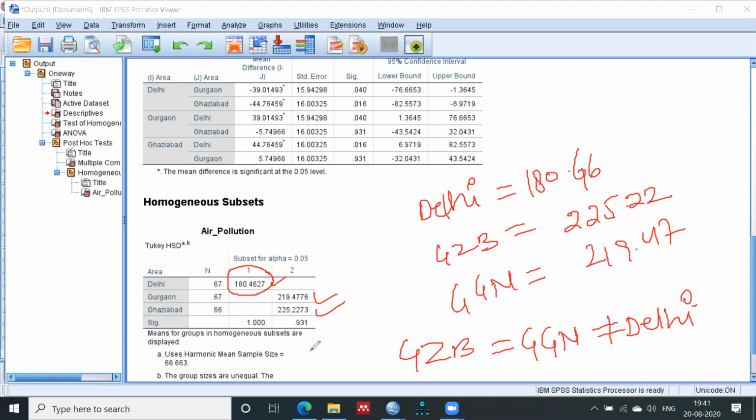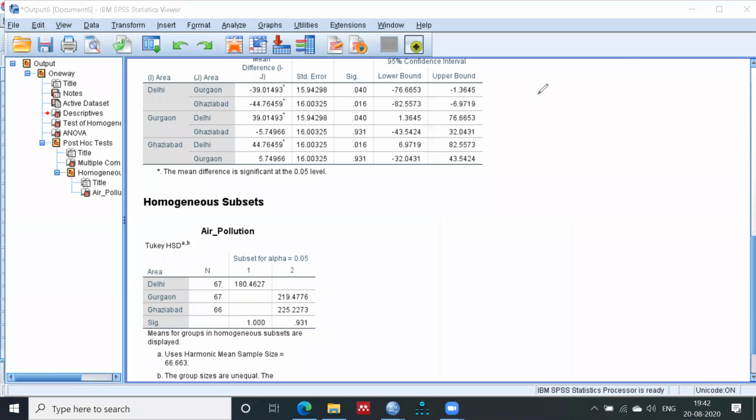So this is your alternate hypothesis in this case, because you rejected the null earlier. You have rejected the null here, and you can interpret your alternate hypothesis with the help of post hoc, that the pollution level of Ghaziabad is equal to Gurgaon, but not equal to Delhi. Ghaziabad and Gurgaon are more polluted than Delhi because the mean is higher than Delhi. So you can say that Ghaziabad and Gurgaon are more polluted than Delhi, right? I hope that this is now clear to you.